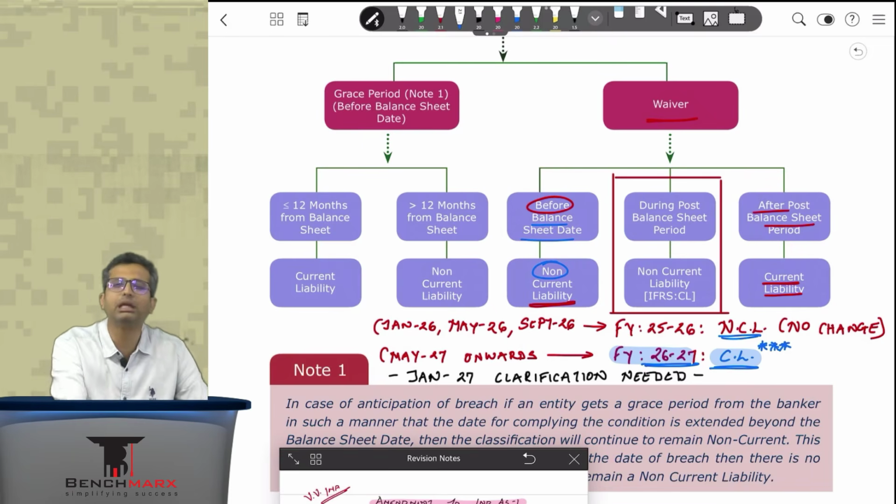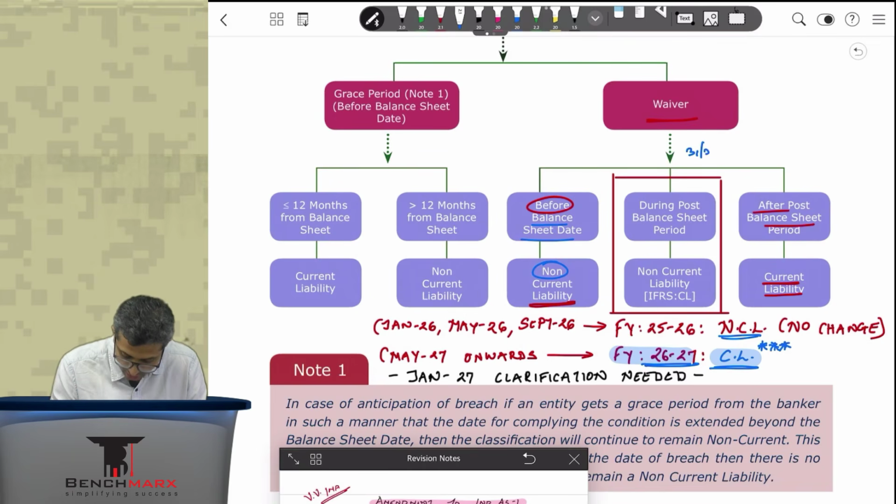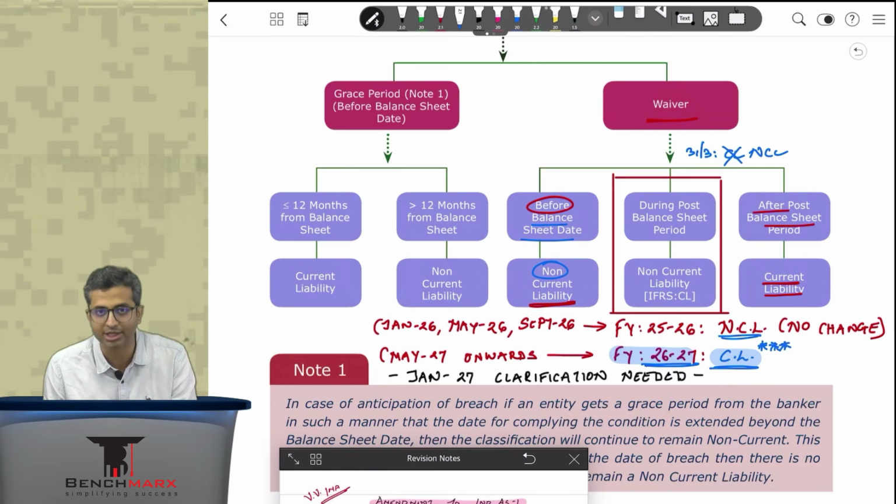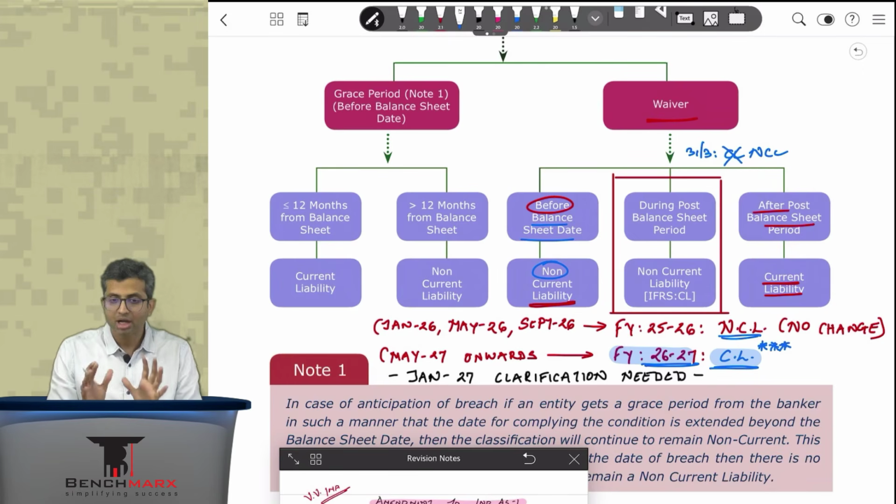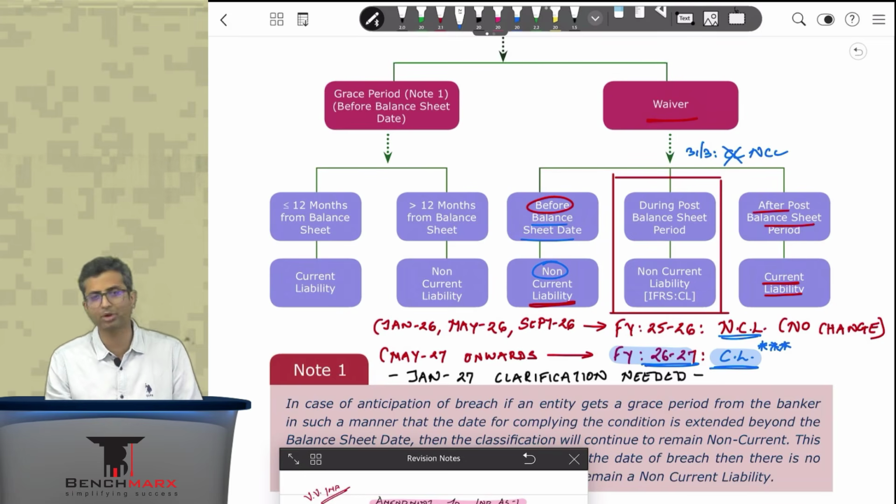Then let it be treated as an adjusting event, and hence the liability which on 31st March was actually a current liability, you can show this as a non-current liability. This was the original treatment as per Ind AS. We used to allow to show this as a non-current liability because the waiver is obtained in the post-balance sheet period. So as a special case, let us treat it as an adjusting event, and on 31st March, show this as a non-current liability. Now, what was the problem over here?